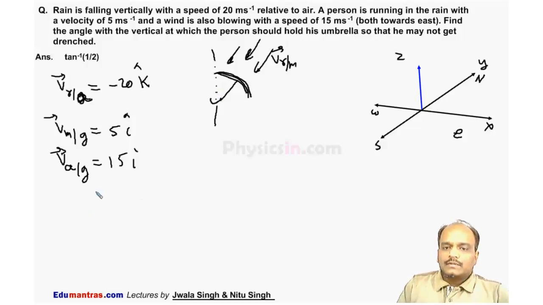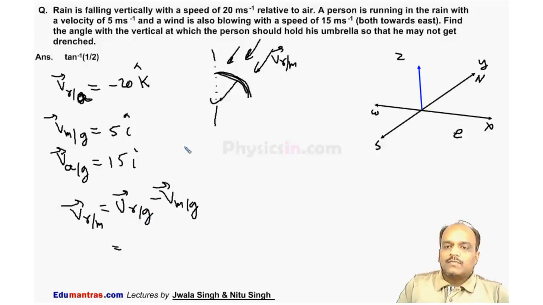So now we can say velocity of rain with respect to man is velocity of rain with respect to ground minus velocity of man with respect to ground. So velocity of rain with respect to ground, we know, is velocity of rain with respect to air plus velocity of air with respect to ground.